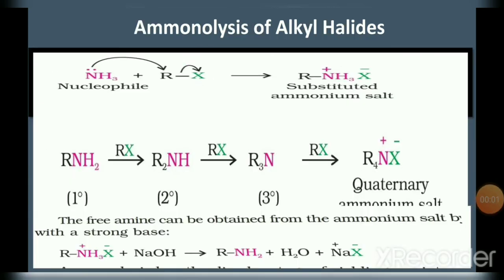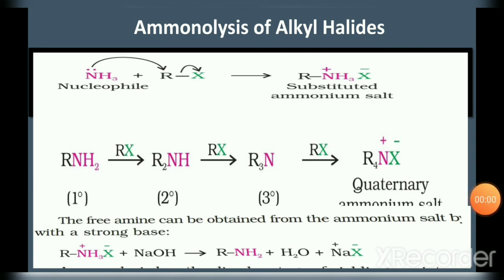Consider the next method of preparation, that is ammonolysis of alkyl halides. What is meant by ammonolysis? It is the process of cleavage or breaking of the carbon-halogen bond present in alkyl halide by ammonia. So we can write the equation as NH3 plus RX gives RNH3+ X-. It is known as substituted ammonium salt.